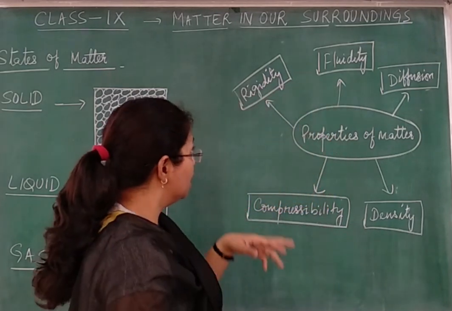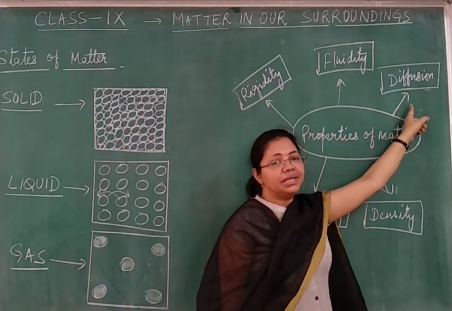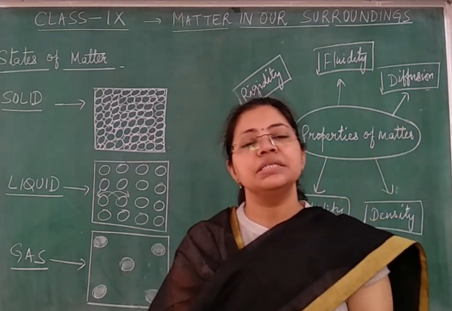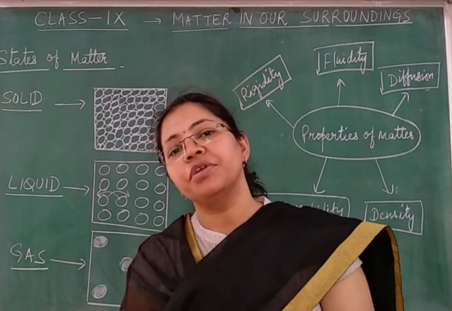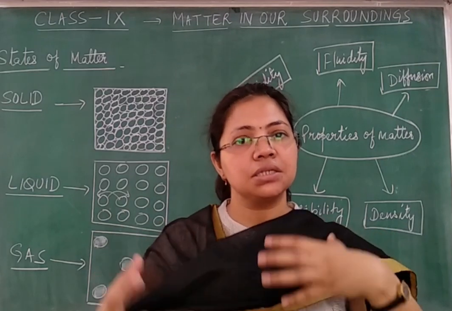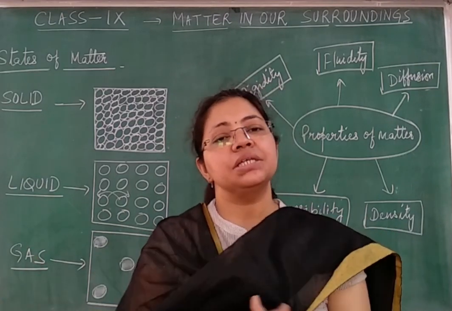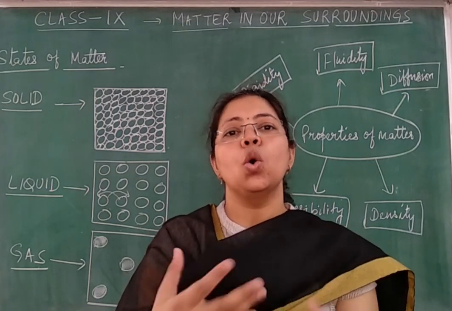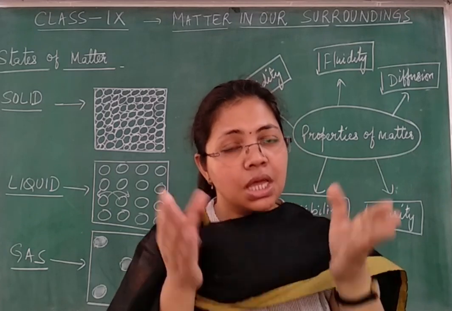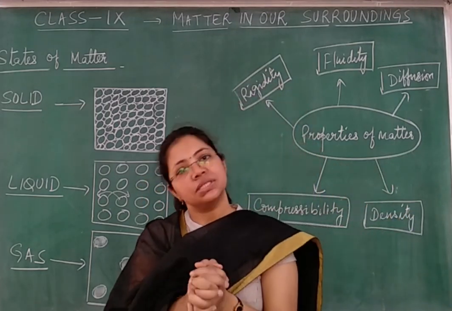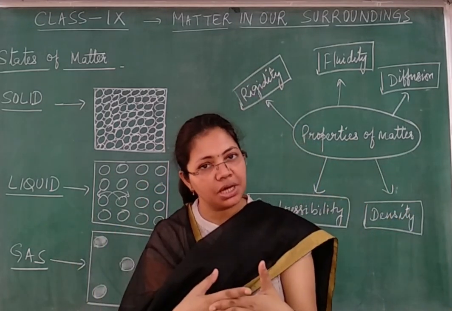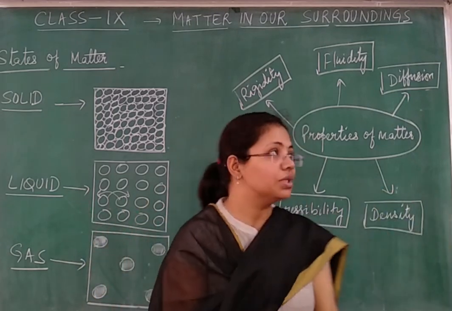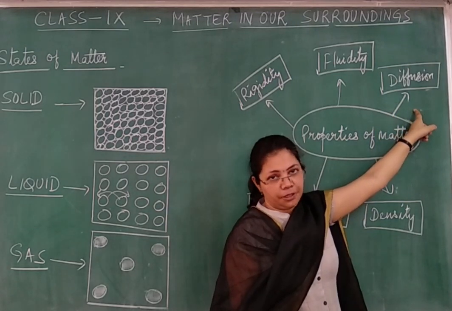Okay. Now the third property is diffusion. Diffusion, as I already discussed with you in a previous video lecture, is the intermixing of particles of different kinds of matter with each other on their own, because particles of matter are continuously moving, so they collide with each other and keep on mixing with each other. That is referred to as diffusion.